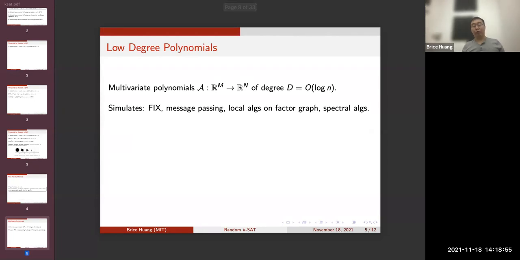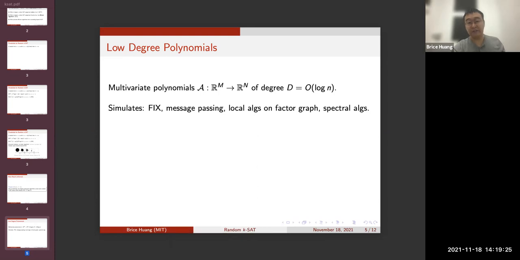So what are low-degree polynomials? Low-degree polynomials are a computation class where all the outputs are polynomials of degree at most d in the inputs. Here, by low degree, we think of d as being about log n. And this is a powerful computation class. It can simulate many of the state-of-the-art algorithms for k-SAT or other average case problems, notably including Fix.